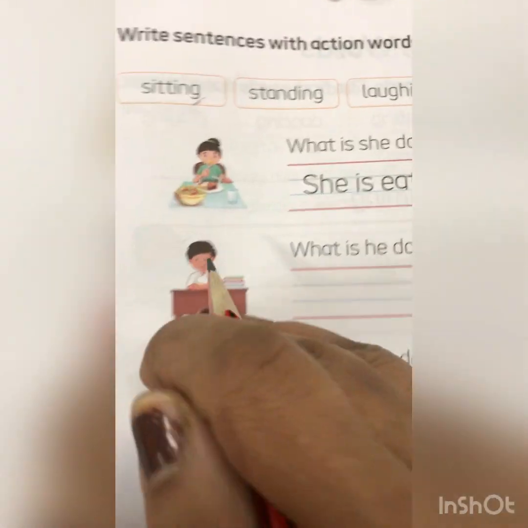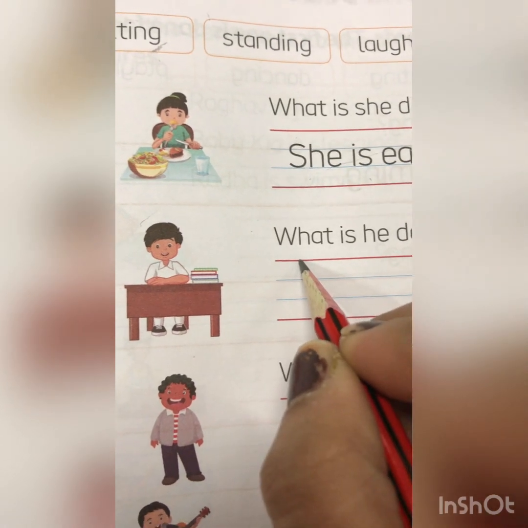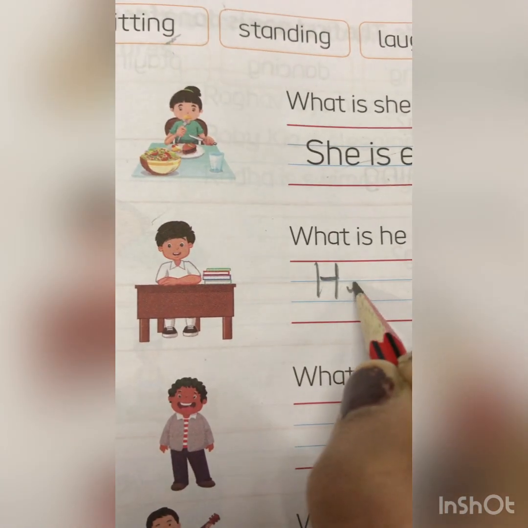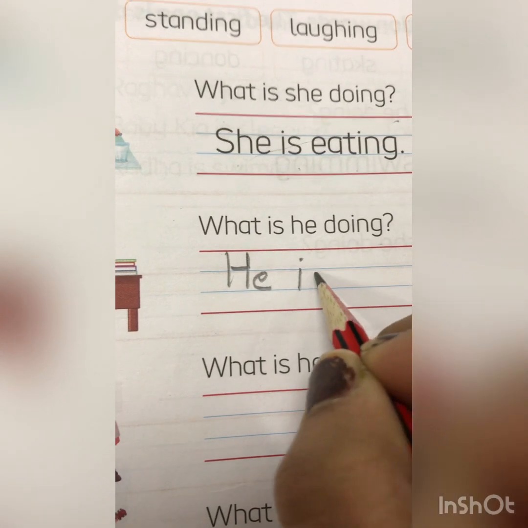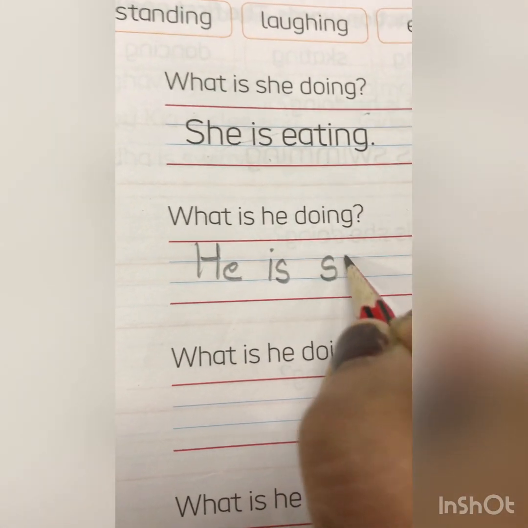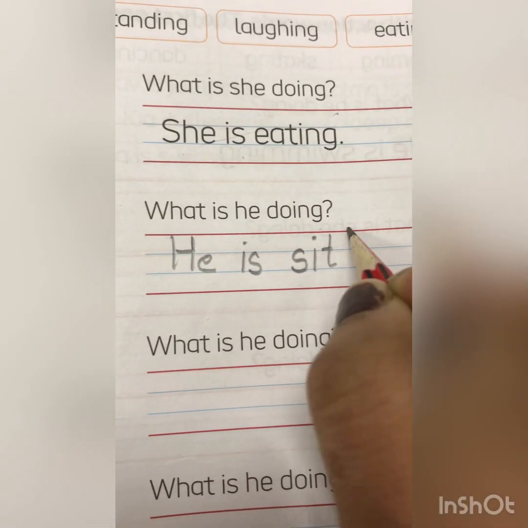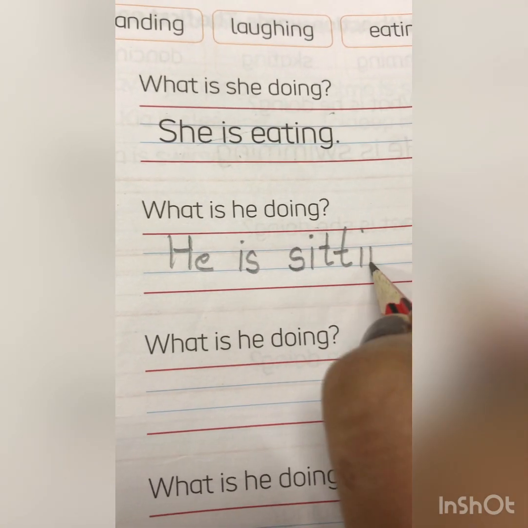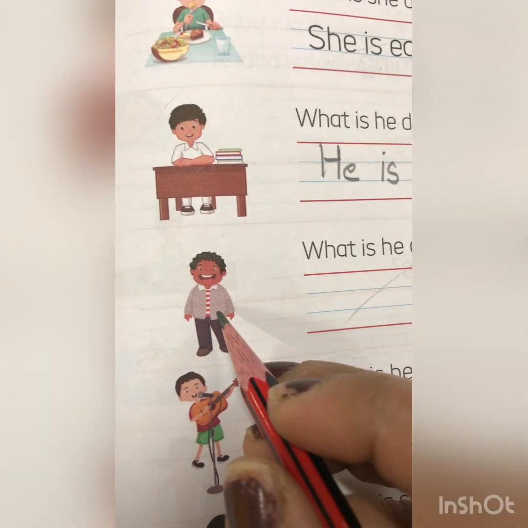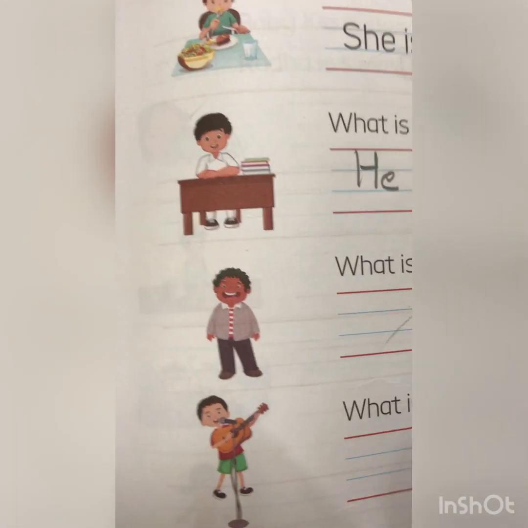What is he doing? Let's write down: He is sitting. What is he doing? He is laughing.